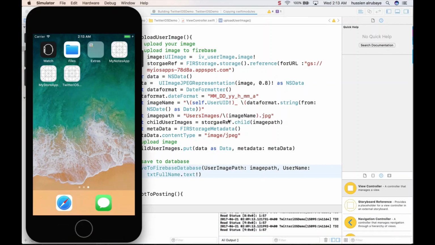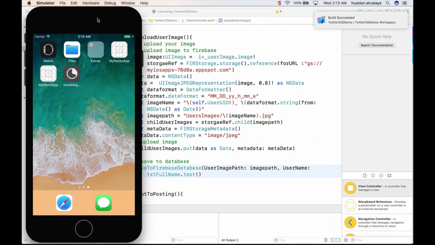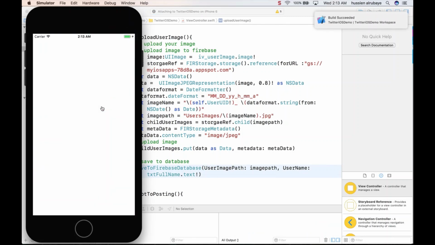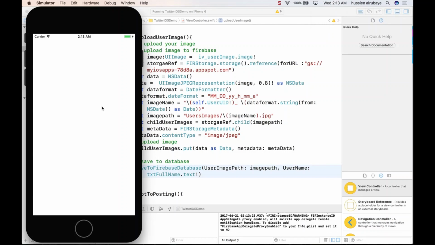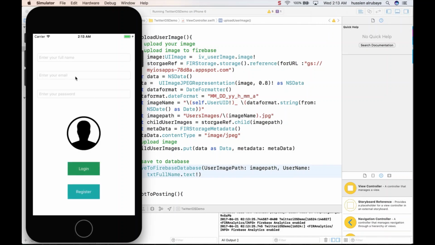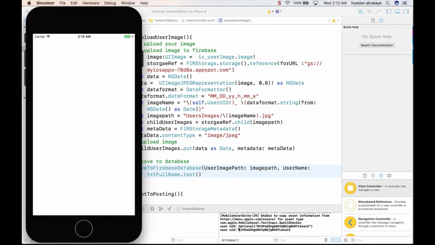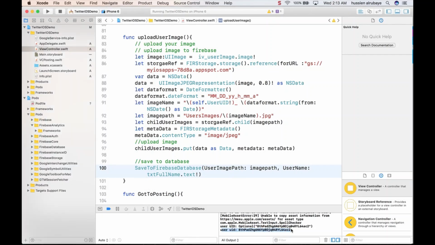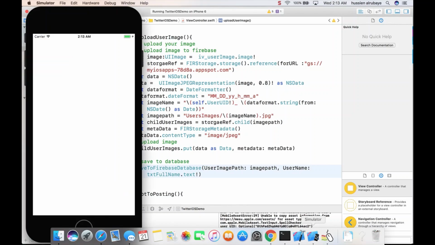Now if anyone logs in or registers, he could go directly to the second page, and let me just try if we are able to login with Jenna and see if he passes her UID to the next page. So if someone wants to login, he just would enter his email and password. jenna@gmail.com, because she already registered, she entered ABC12345, and boom, login. It takes us to the second page and shows us this is the user UID. That means yes.